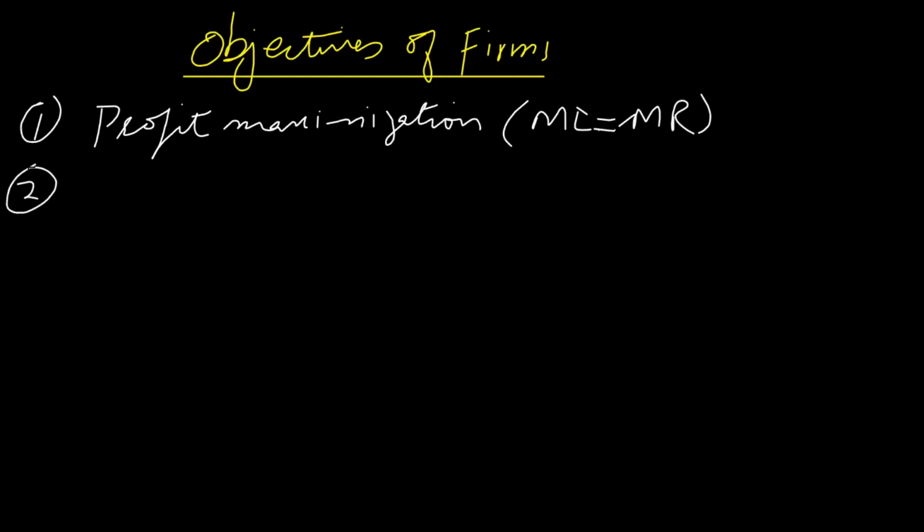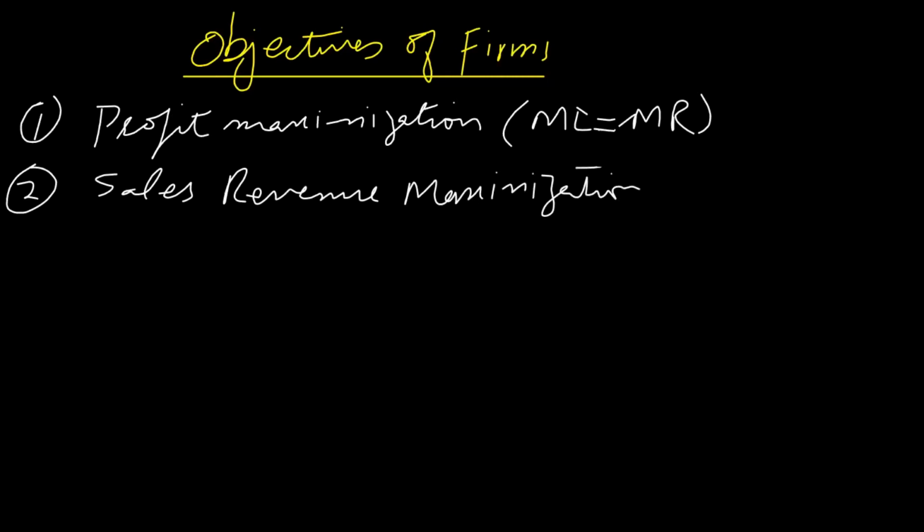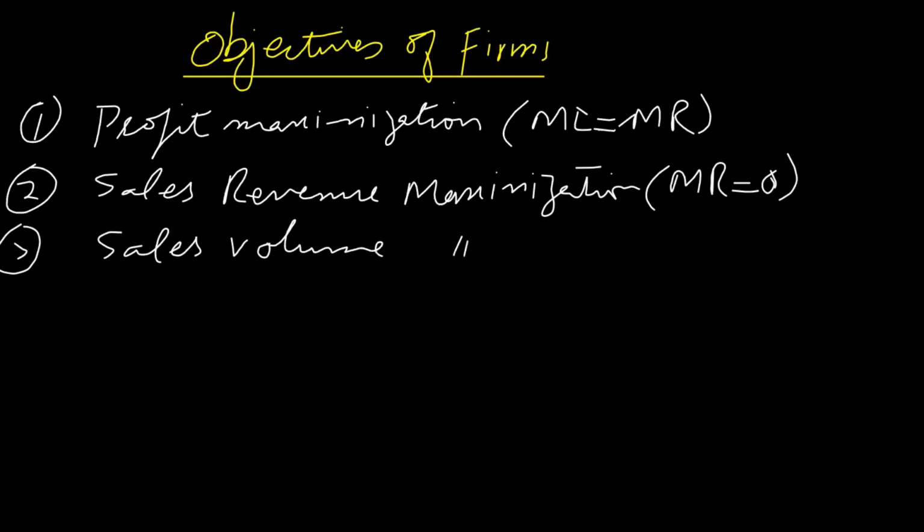And number two is sales revenue maximization. Sales revenue maximization is also known as just revenue maximization or total revenue maximization. The condition for sales revenue maximization is that marginal revenue must be equal to zero. And the third objective of firms is sales volume maximization. This aim is achieved when average cost is equal to average revenue.